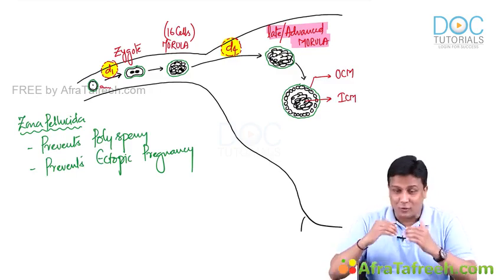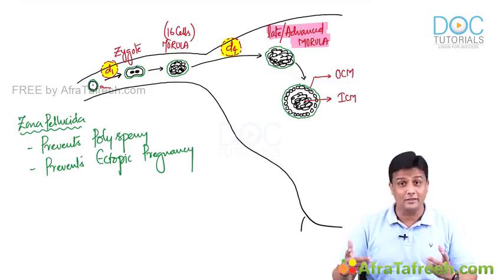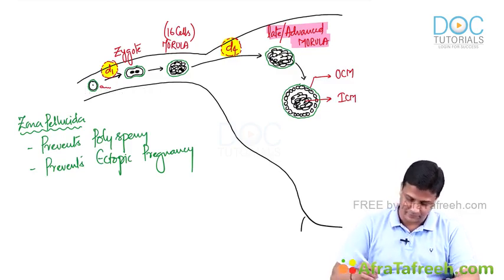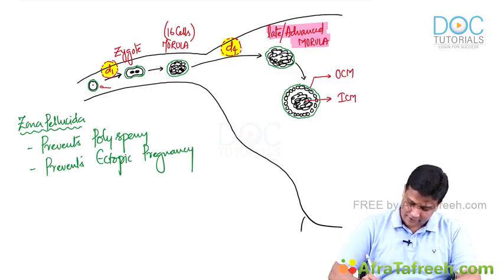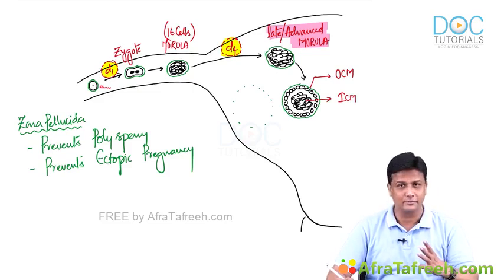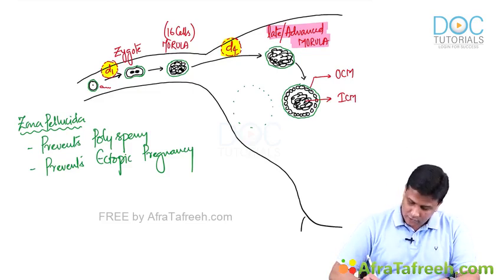Zona pellucida. So what is the next thing that should happen? That zona pellucida has to be gone. It has to be degenerated for implantation to occur. So now this zona pellucida layer will be degenerated, which is referred to as zonal hatching. Outer cell mass will be present there itself. No problem with that.